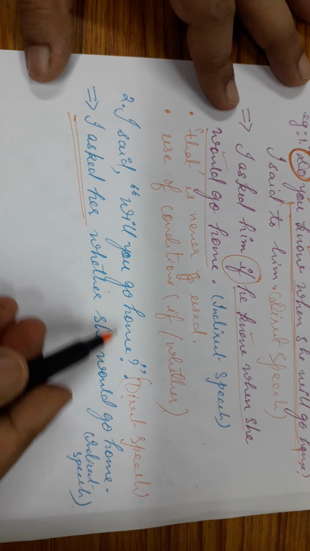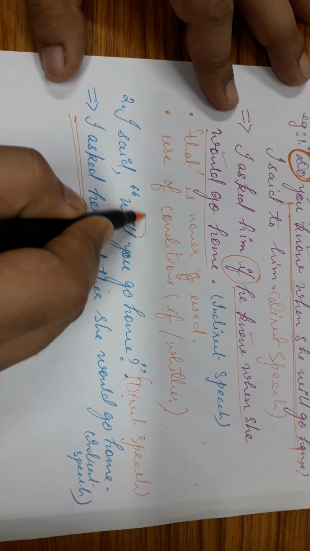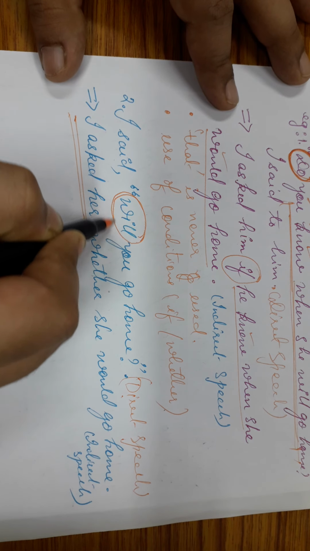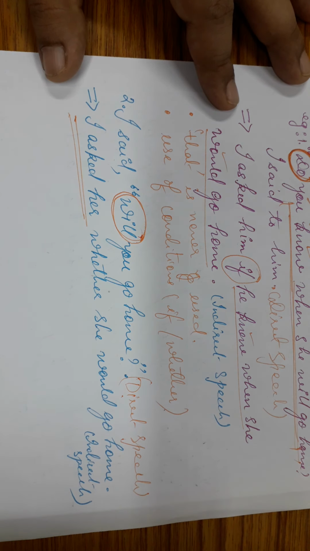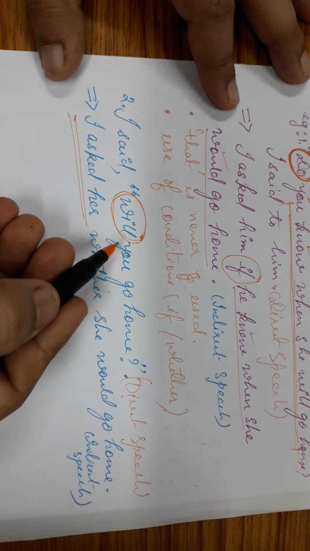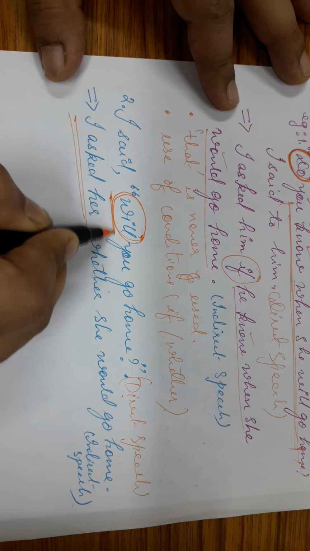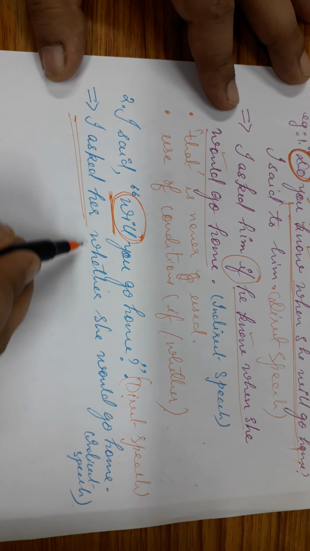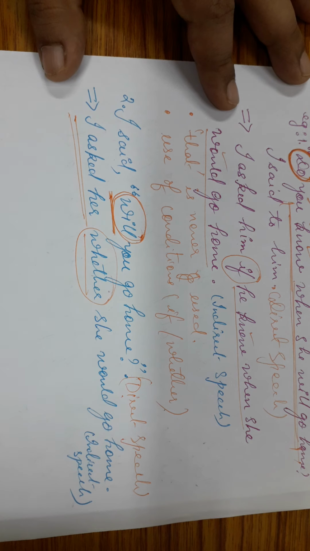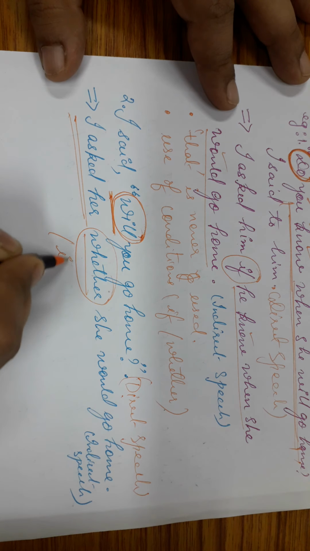So I said, "Will you go home?" Now see, this question starts with will, which is a modal. When we have converted this from direct speech to indirect speech, this question word is removed, and we have the condition whether. You can use if also.